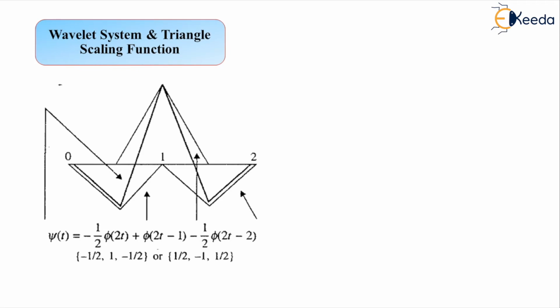So we have minus 1 by 2 in multiplication to phi of twice t, further added by phi of twice t minus 1, minus 1 by 2 times phi of twice t minus 2. So this calculation is giving us psi of t to be the associated triangular wavelet function here. So here you see, with the help of the solid dark line, we have shown the associated wavelet function here.